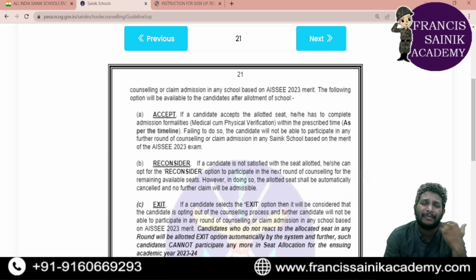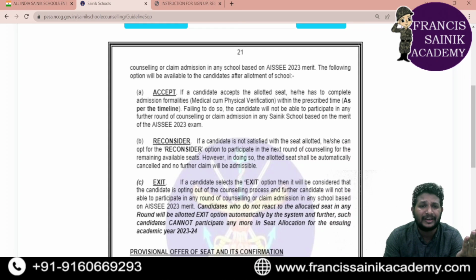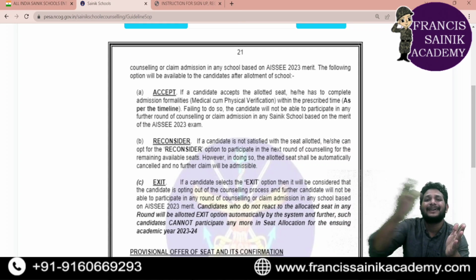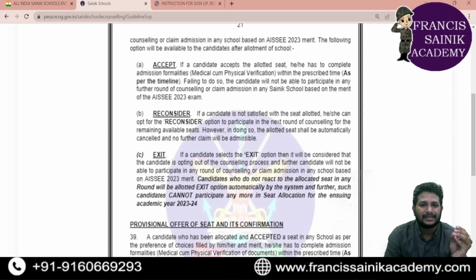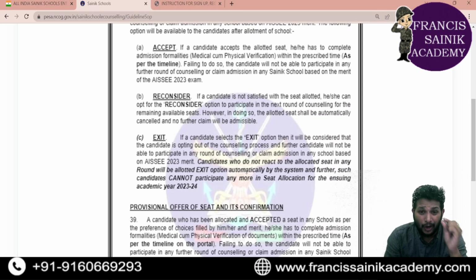What if you are not happy with the seat allocated to you? Then you can go for reconsider. Reconsider means you can go for the next round of counseling. Exit is the option if you don't want the allocated seat. If you click on the exit option, you may not be able to participate in the next counseling, like round 2 or the other rounds.